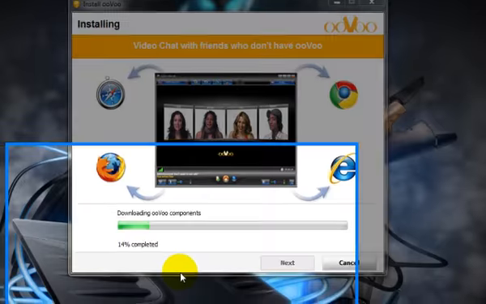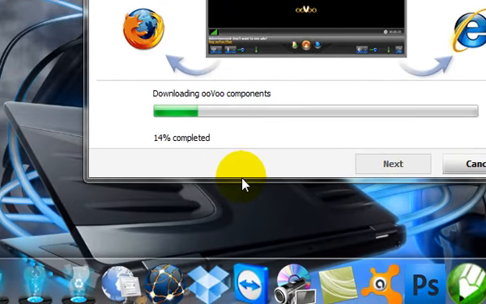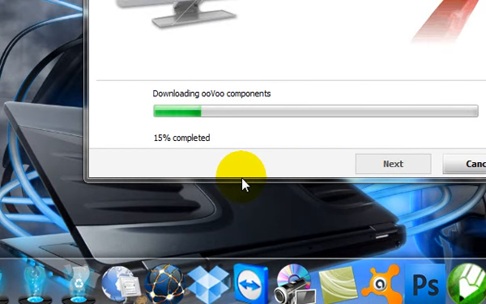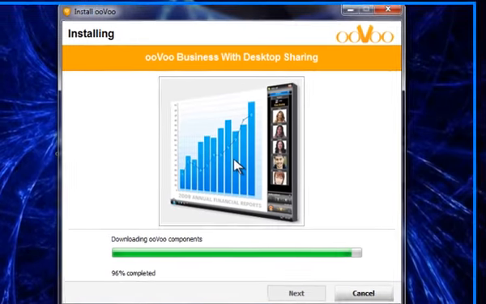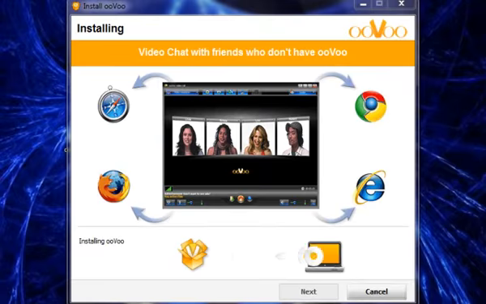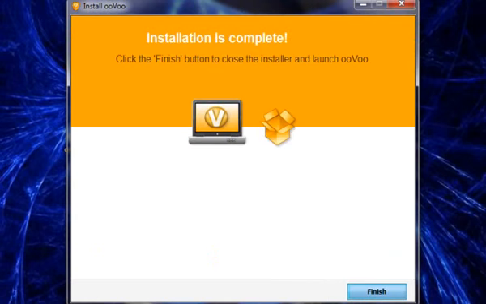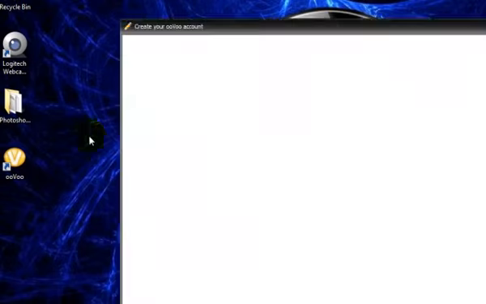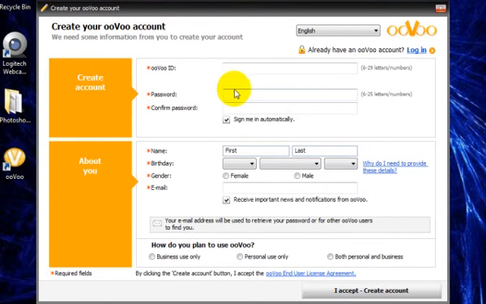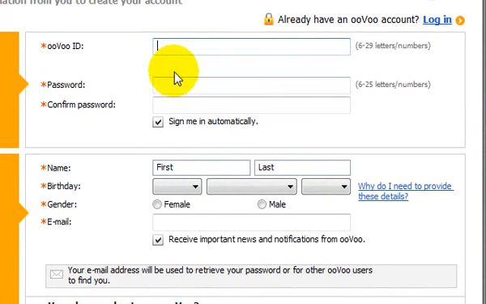I'll be back after the download is done, and it's 40 to 50% completed. So it's almost done. It's 95%. So now oovoo is installing, and then I'll click on finish. So wait for it. If you don't have an account, you can create an account with oovoo ID, password, name, birth date, gender, and email.